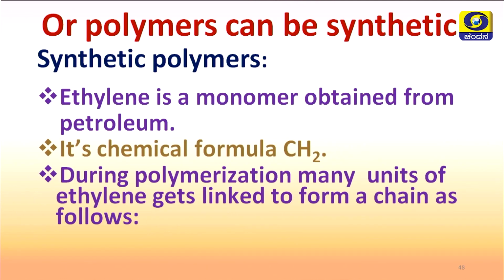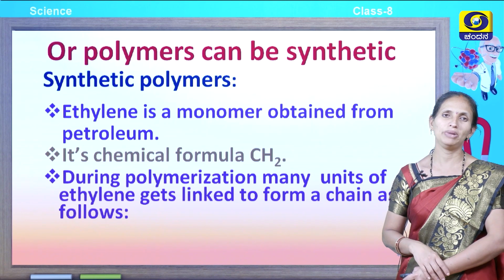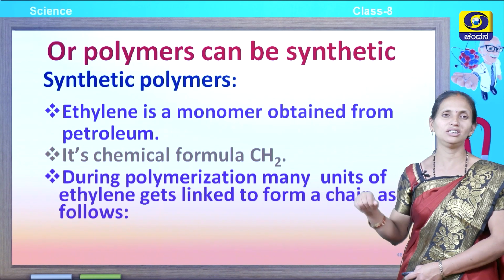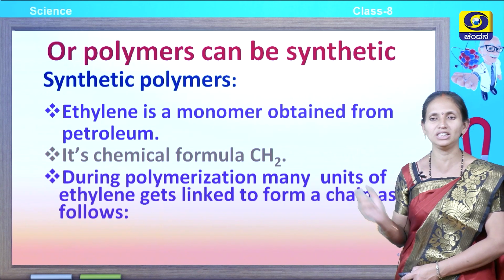Ethylene is a monomer. It is an example of a synthetic polymer. Ethylene is a monomer obtained from petroleum. The chemical formula of ethylene is CH2. During polymerization, many units of ethylene get linked to form a chain.